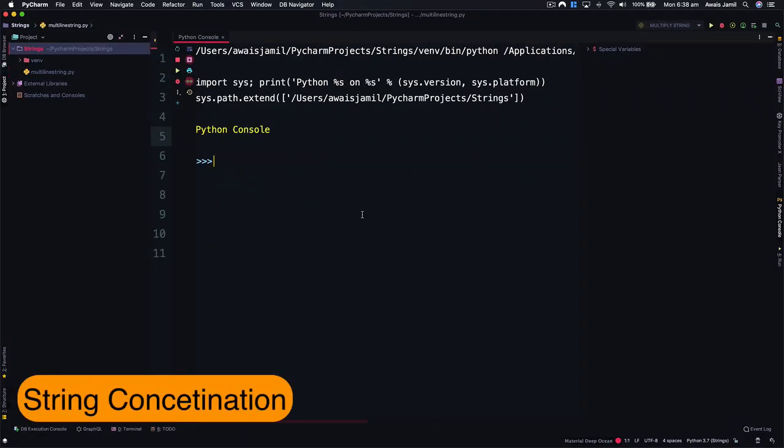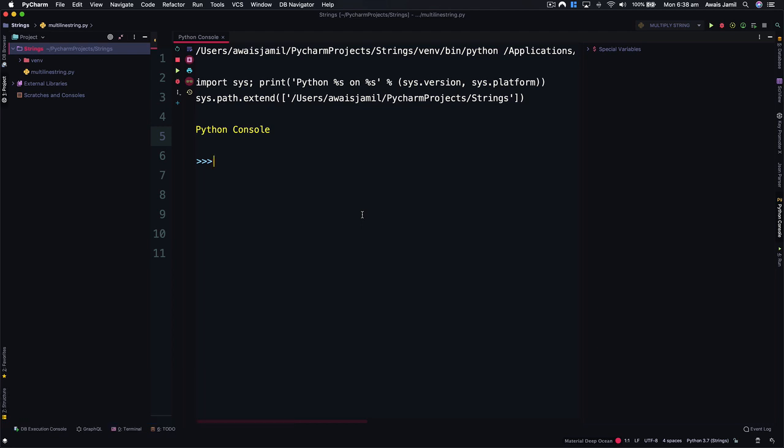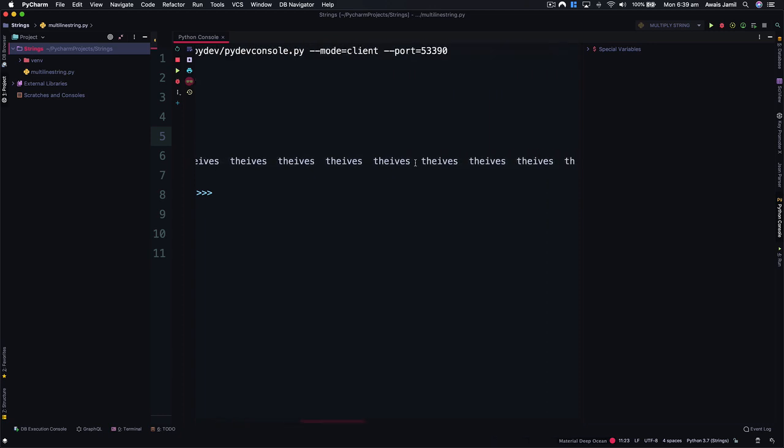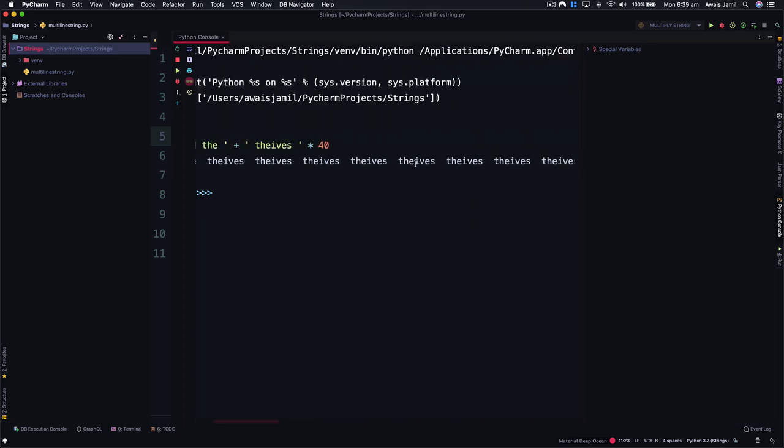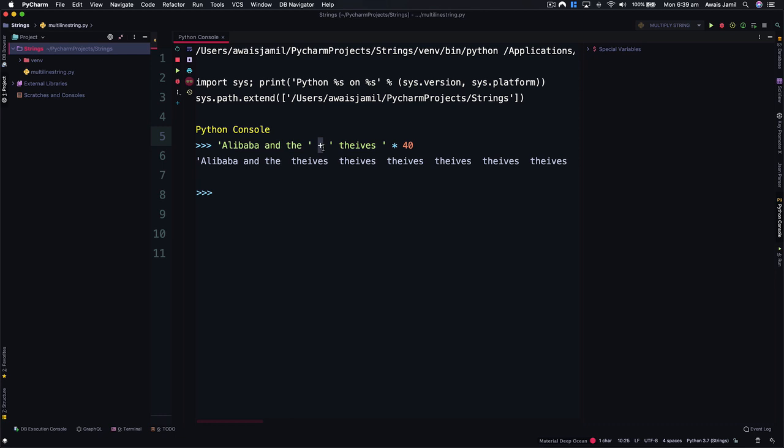Next up, you can concatenate with the plus operator. Let's make it a bit of a fun statement here. I'll use single quotes. I'll type Alibaba and, with a space here. I'm going to concatenate that, which means adding 2 strings together, with thieves. Okay, and then we can multiply that by 40 here. I'm going to press return and it's going to say Alibaba and thieves 40 times. There we go. So you can concatenate strings with the plus operator.